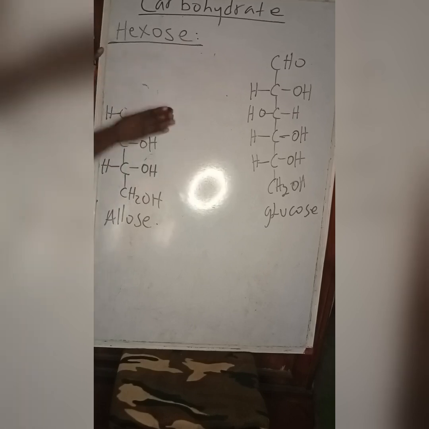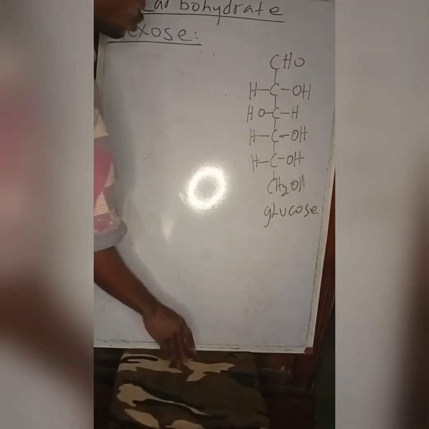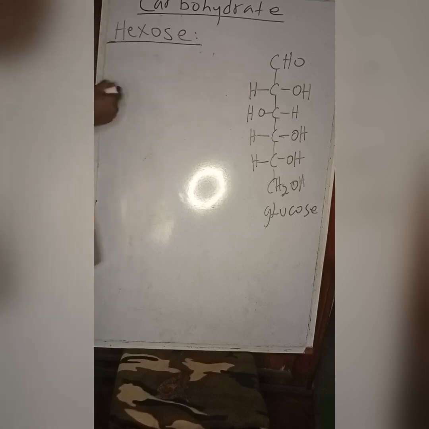So I've gotten allose, altrose, glucose, and I can draw about three others. Let me show you how to draw mannose and galactose from glucose. An epimer of glucose at carbon 2 is mannose.